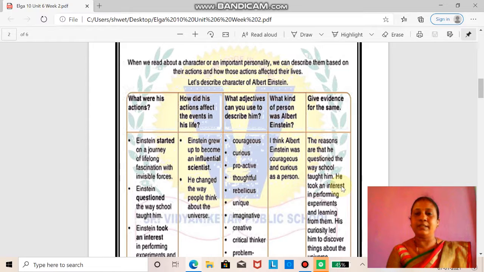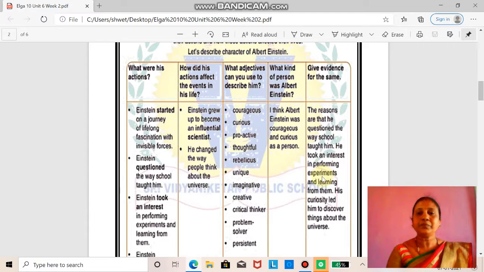He took an interest in performing experiments and learning from them. His curiosity led him to discover things about the universe. In the same way, you need to read the stories and describe the character using this table.